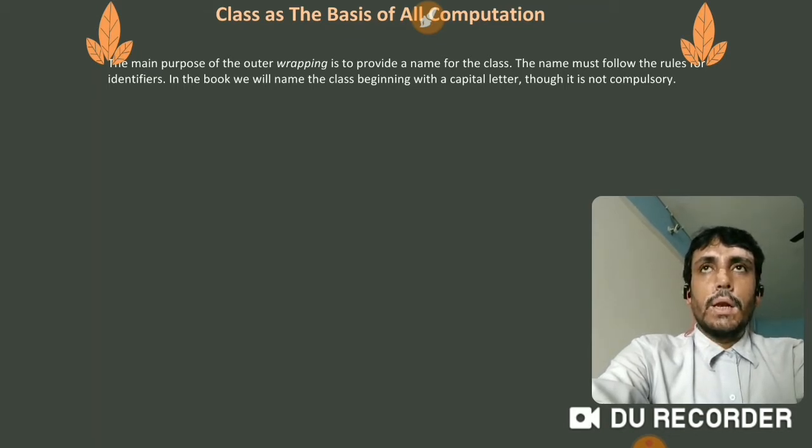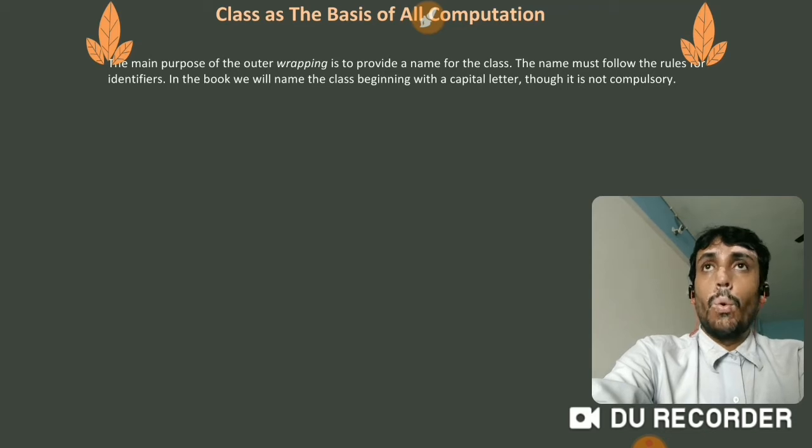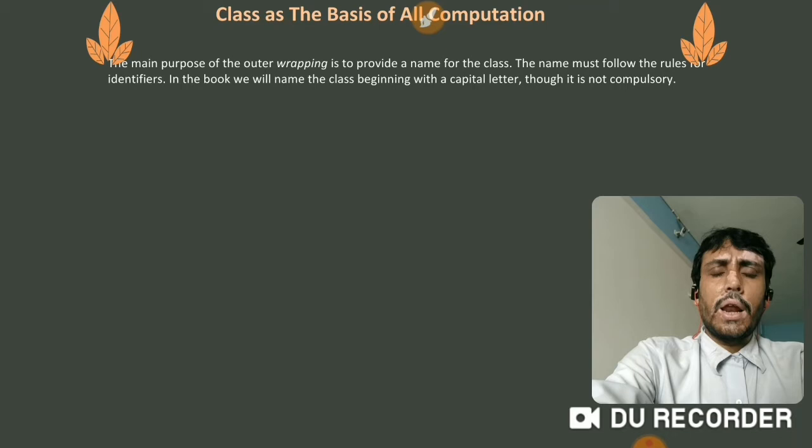That naming convention, like the class name should start with a capital letter. It should not start with a number. There should not be any spaces. No special character should be given. So these are the rules and regulations that you have to know while naming the class.